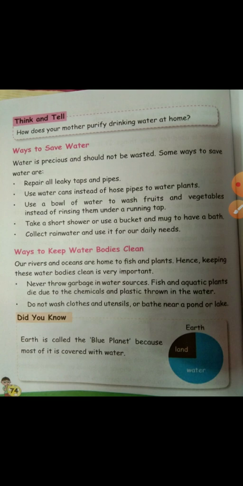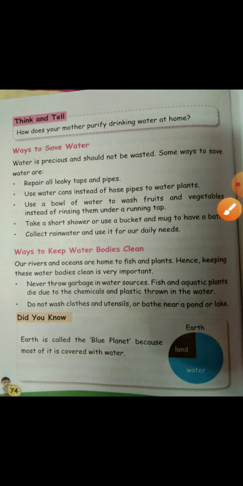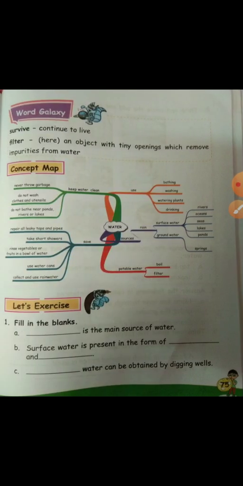Okay, so now, did you know Earth is called the blue planet? Why is Earth called the blue planet? Because most of it is covered with water. So here you can see Earth. Only this black portion is land, and the rest blue portion is water. So most of the part of the earth is covered with water, so it is called blue planet.